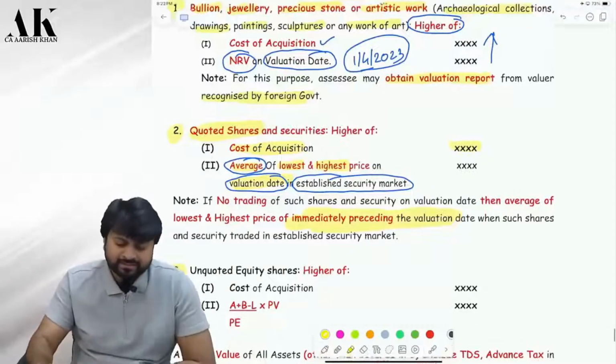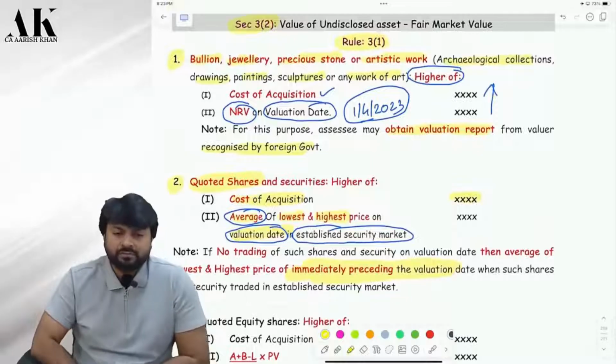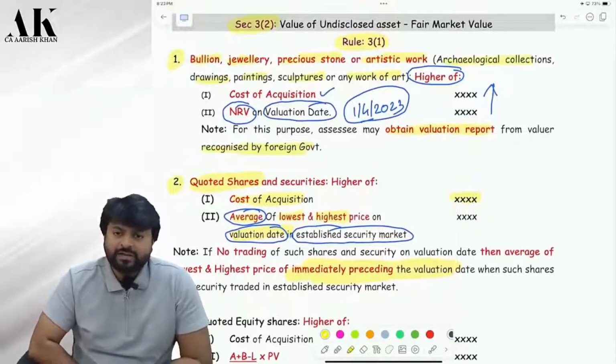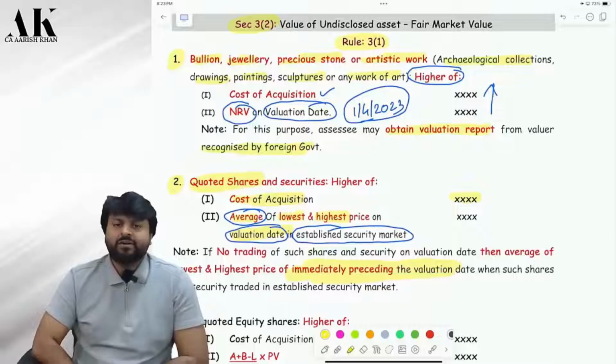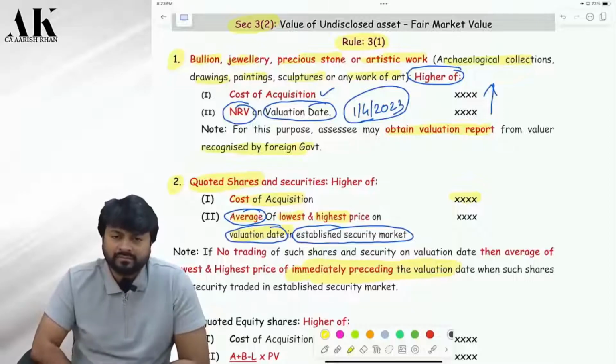So how many assets have we covered so far? Two assets. First one was personal effect. Second one is listed shares and securities. Even bonds and debentures, etc. will also come if they are listed. So for personal effect, how will you value? Cost of acquisition, NRV on the valuation date.